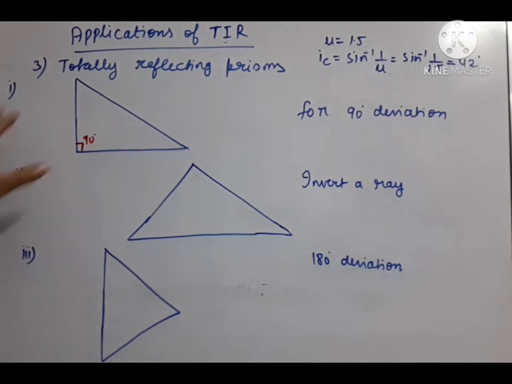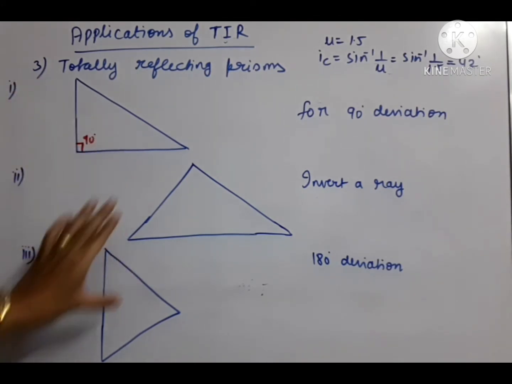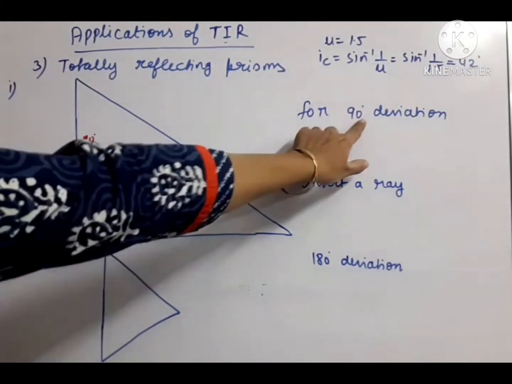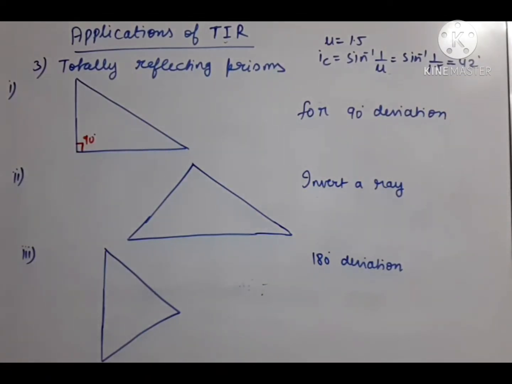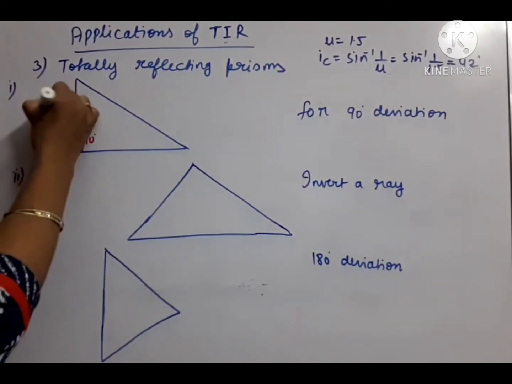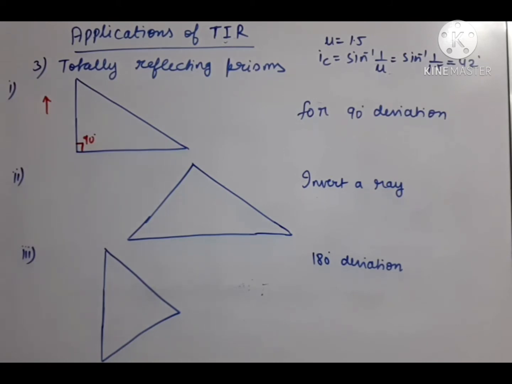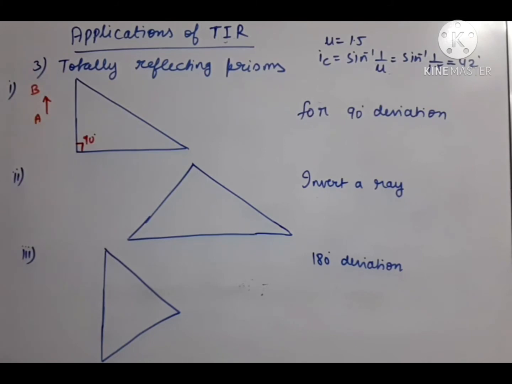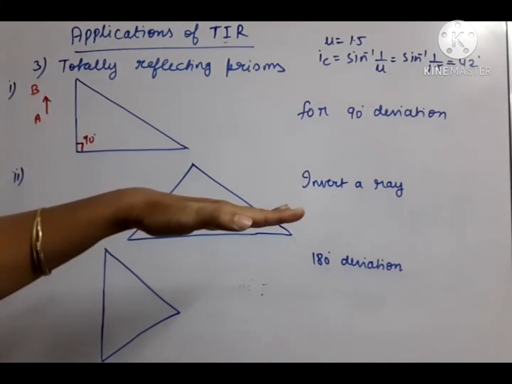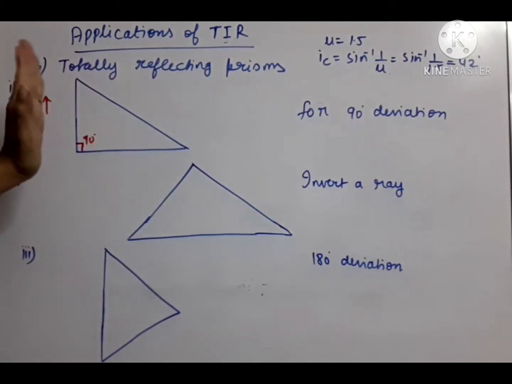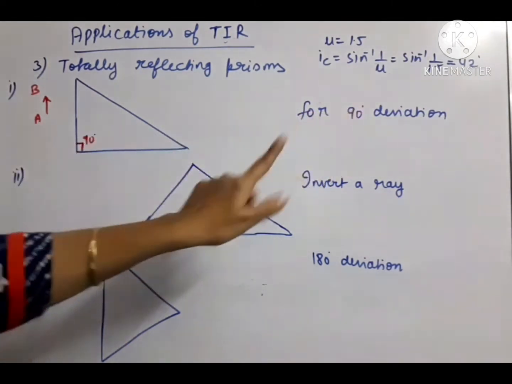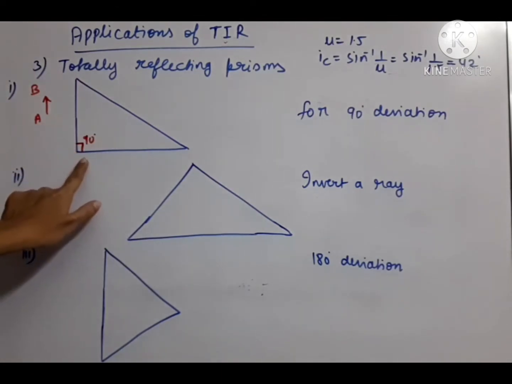Now let us start. These prisms, when they are kept in different orientations, serve different purposes. First purpose is 90 degree deviation of an object. Suppose this is an object AB, and we want to turn this object by 90 degree. This object is vertical, we have to turn it by 90 degree. So this 90 degree deviation will be provided by the prism. So how will it happen?